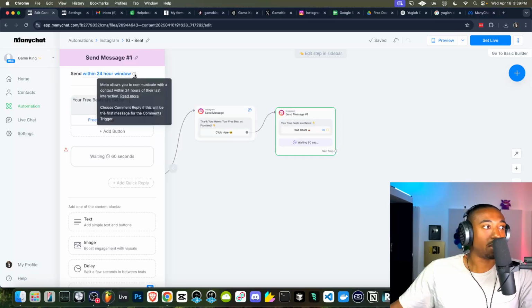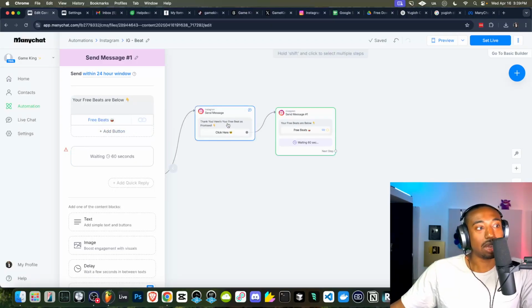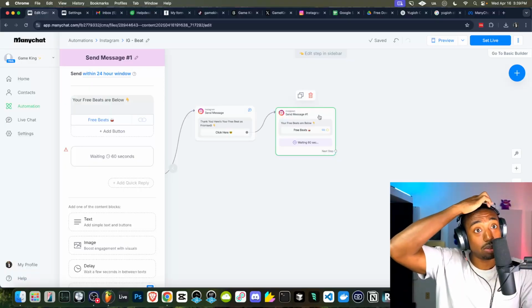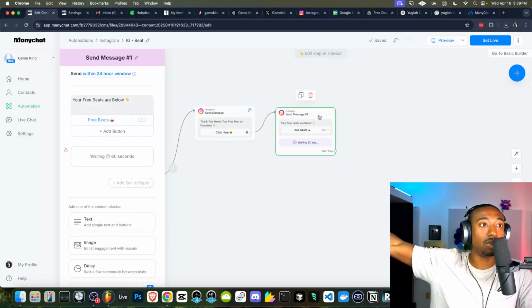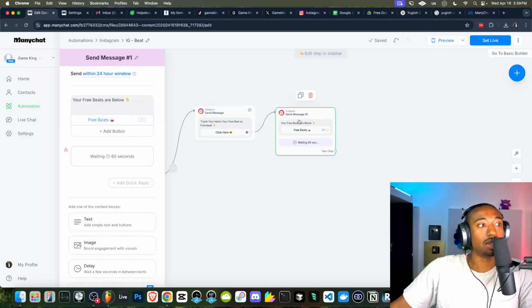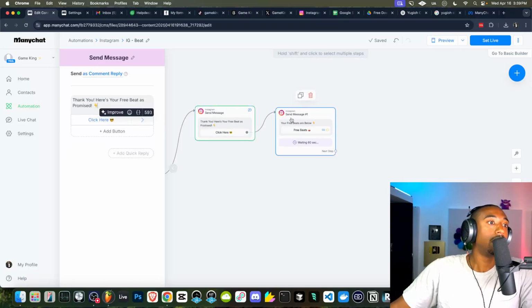Again, Meta's rule is that Meta allows you to communicate with the contact within 24 hours of their last interaction. So basically we have to opt in first, then we can message them, the same way you would with an email address. You don't just send emails to people. You have to have them opt in with a form. That's basically what a form does.